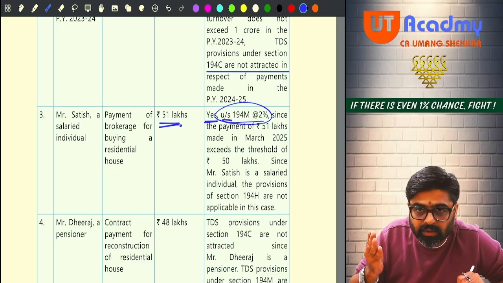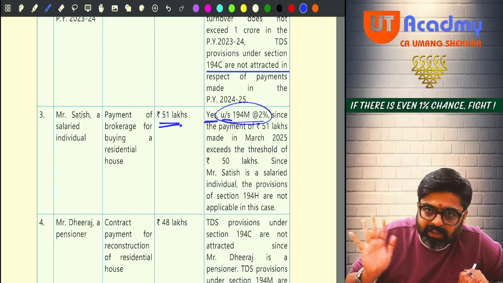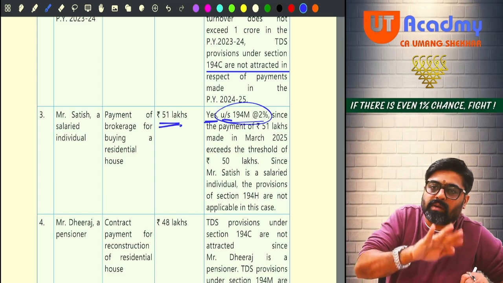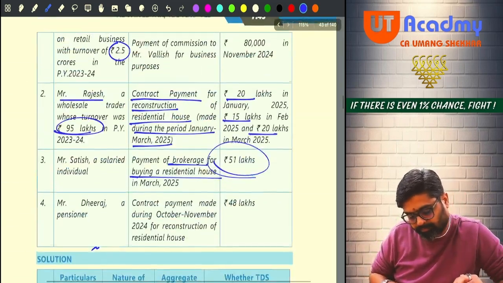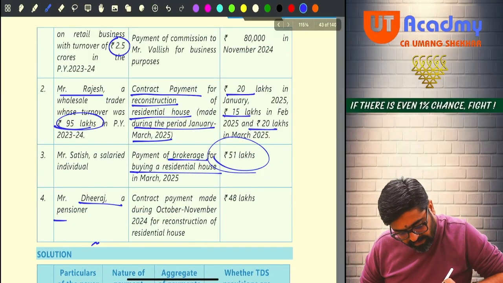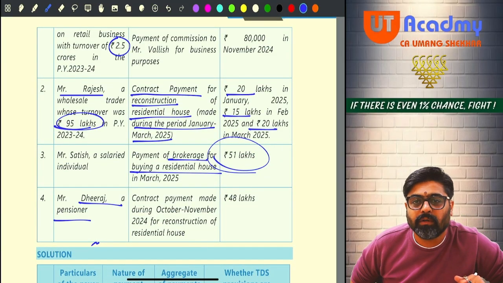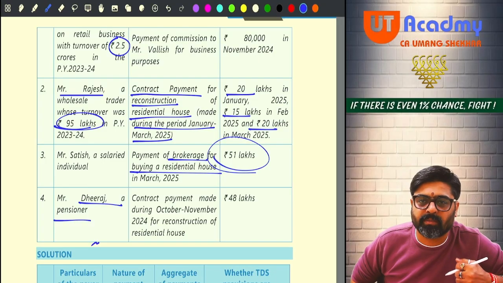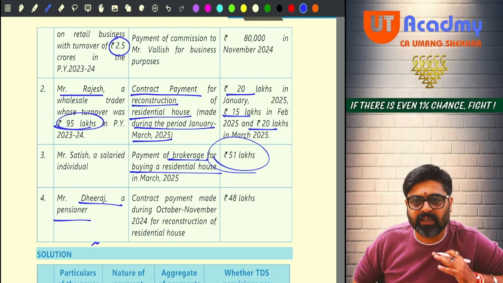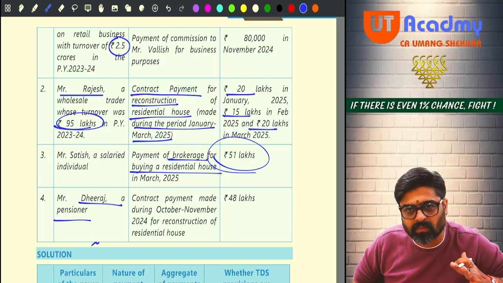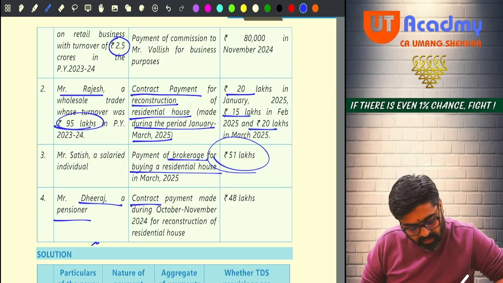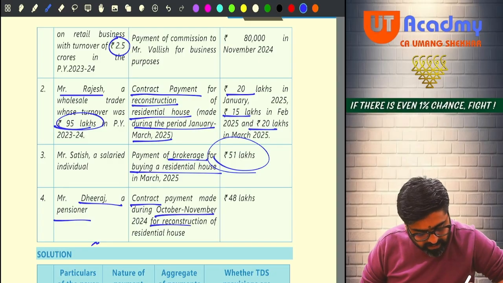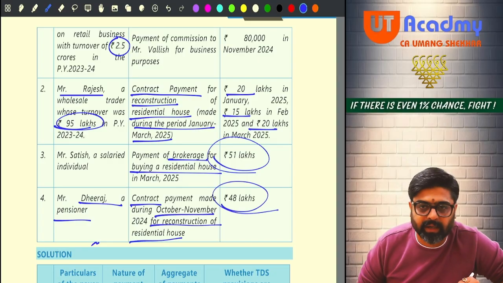And for Satish, 194H was not getting applicable. Hence, we have covered him under 194M. Getting my point? Next one. Dheeraj, a pensioner. Pensioner means definitely he is not doing any business or profession. So last year turnover, last year gross receipt, not more than 1 CR, not more than 50 lakhs. So he is making a contract payment from October to November for reconstruction of residential house, and it is 48 lakhs.